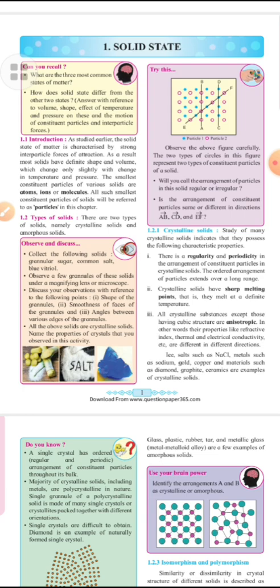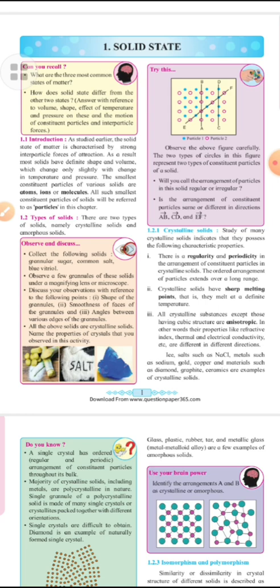Study of many crystalline solids indicates that they possess the following characteristic properties. They have a definite, three-dimensional, regular arrangement of particles, that is atoms, ions or molecules, and they have a definite geometrical form. And crystalline solids have sharp melting points, that is, they melt at a definite temperature. All crystalline substances except those having cubic structure are anisotropic. In other words, properties like refractive index, thermal and electrical conductivity, etc. are different in different directions.